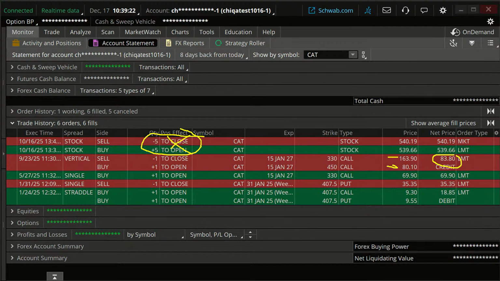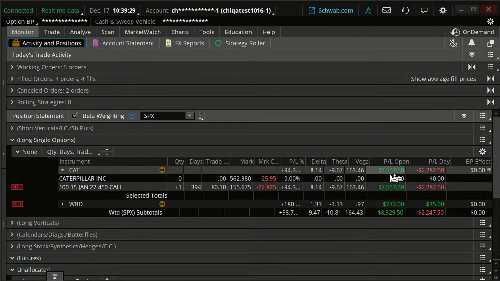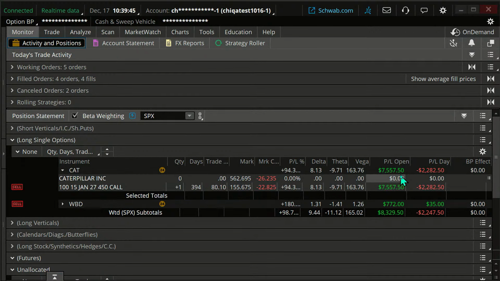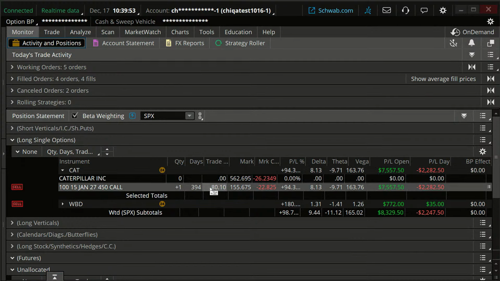So in other words, what we currently have, the PL Open reset back then. But look at this. This is just not looking good. We lost $2,200 today. This was almost at, what's it, 8, 9, almost a 10,000 PL Open since the roll on this. So do we stick with it is the question. Well, we have some choices. One, if we're bearish on this, if we're truly bearish, we're probably just going to get out of it.